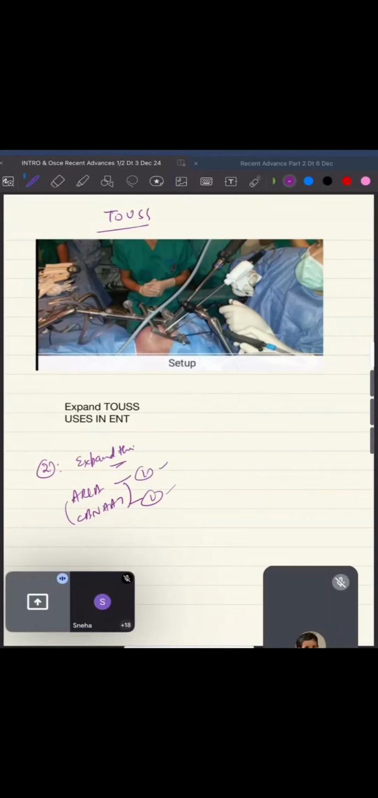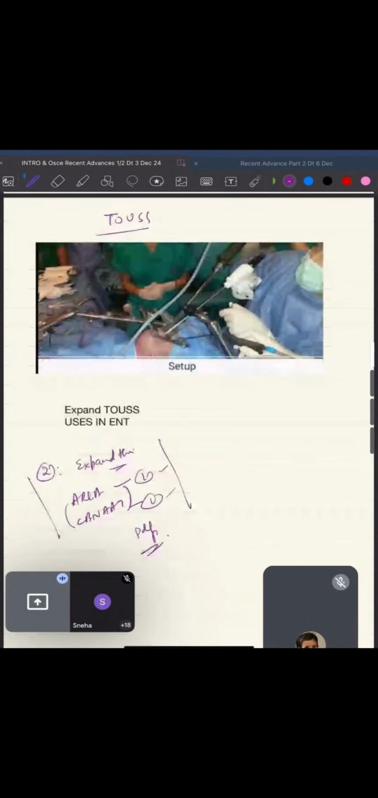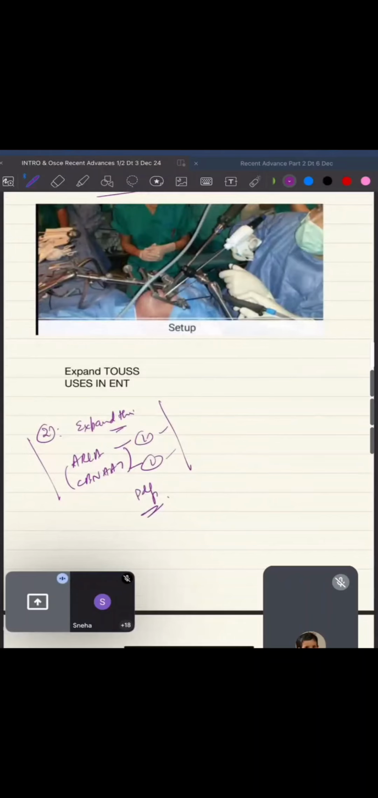This again should be a PDF. Around 25 to 30 acronyms are there for their importance. So please go through it. Okay, TOUS stands for transoral endoscopic ultrasonic surgery. And when it's used in ENT, people are using it basically for malignancy of the supraglottis. Over here, 2-3 more things you should remember.